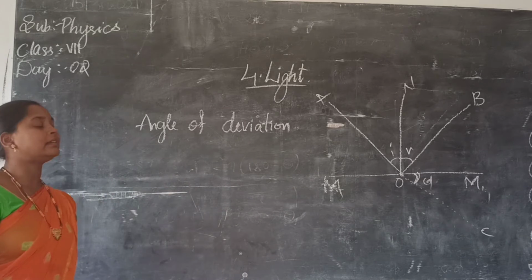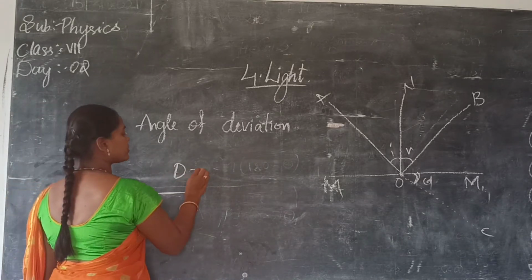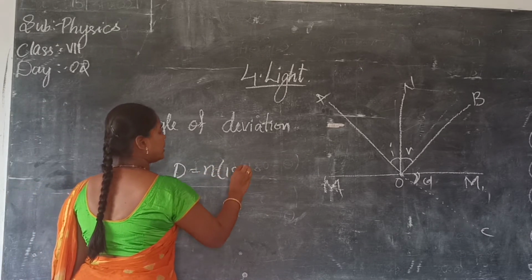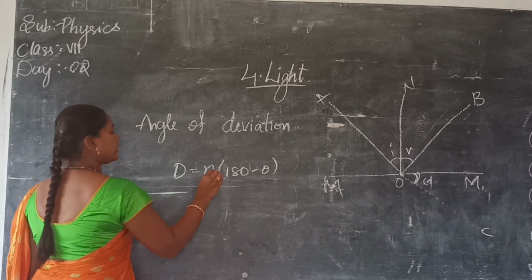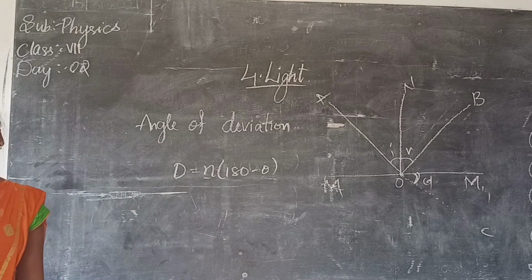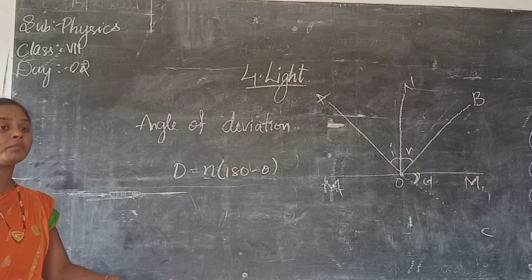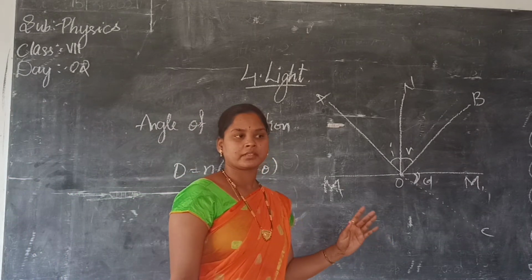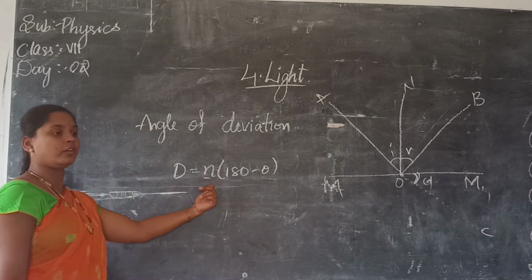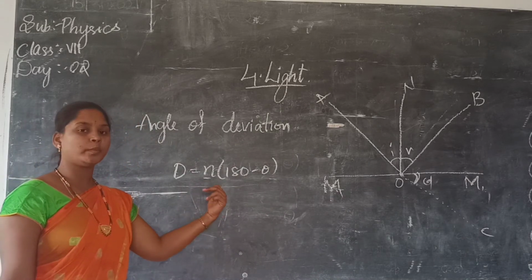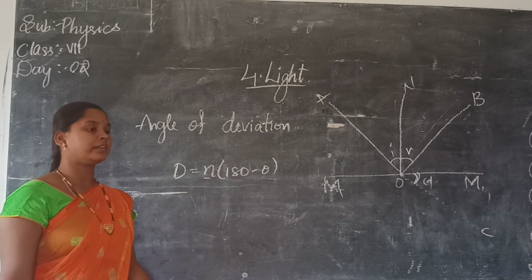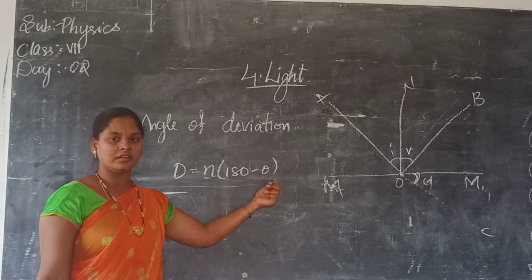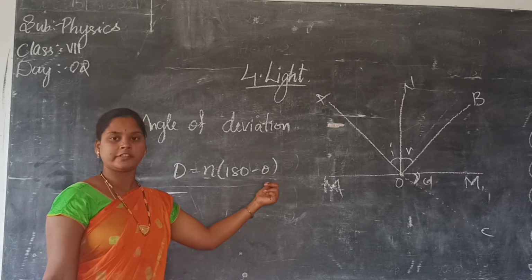This angle can be found out by the formula D equals N into 180 minus theta. Here N is the number of mirrors. When two mirrors are there, you can find the deviation. It is making some angle with the mirror, and this is called the angle of deviation.